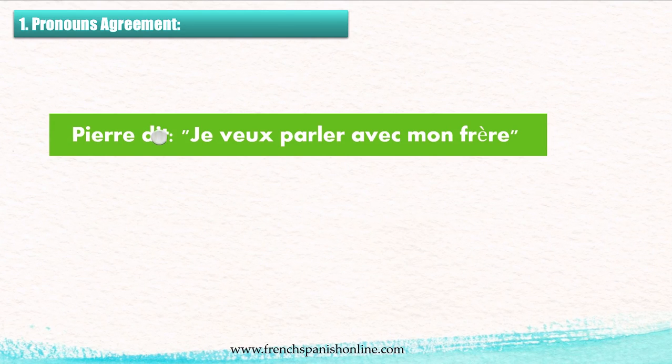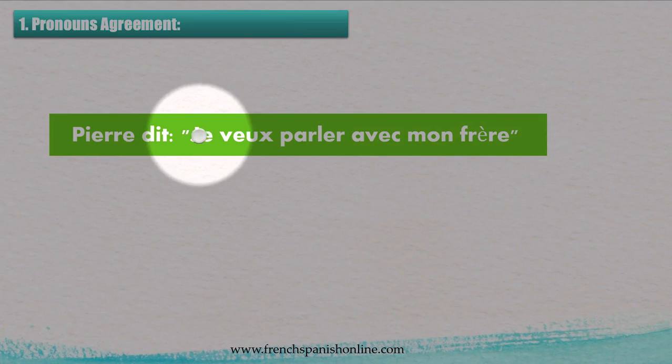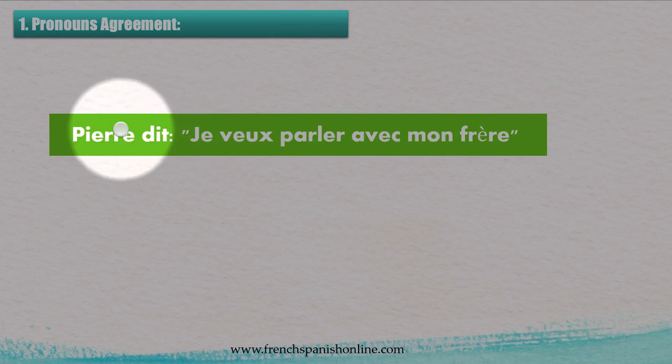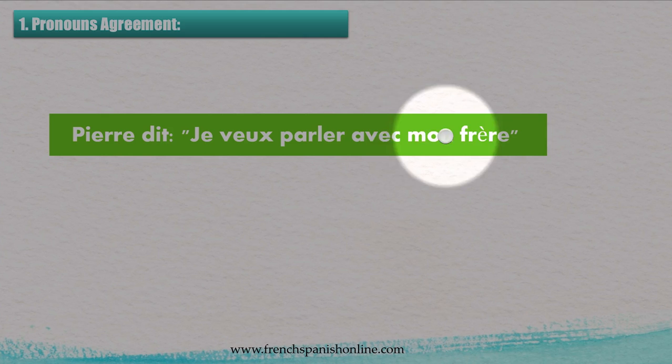So, Pierre dit, Pierre says or he's saying, so the present tense, je veux parler avec mon frère, I want to speak with my brother. This is the direct speech. As you can see, we have je, because Pierre is speaking, so he says je, it is related to him, and he says mon frère, my brother, again related to him, the person who is speaking.